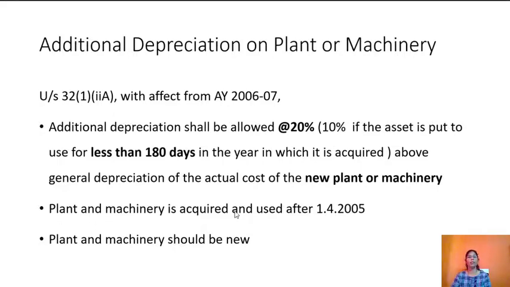The plant and machinery is acquired and used after 1st April 2005, and the plant and machinery should be new, that is, it is purchased during the previous year.